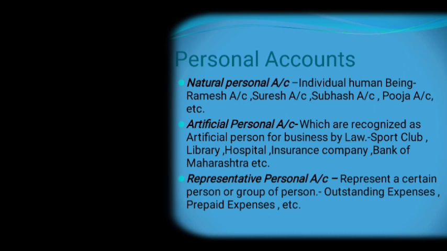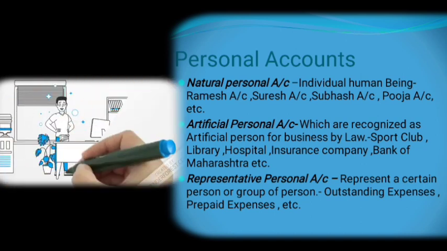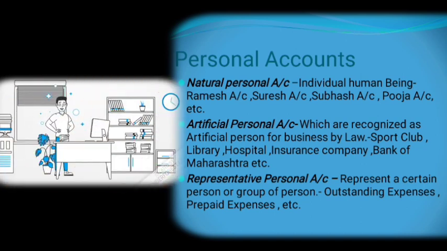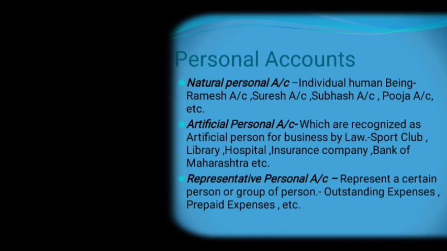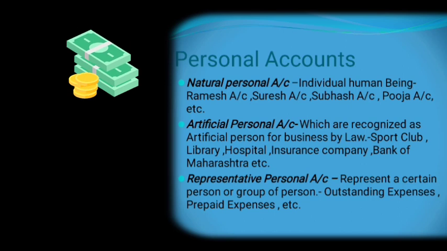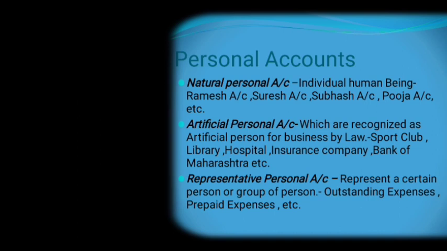An artificial person is recognized as a person for business by law, like a sports club, library, hospital, insurance company, Bank of Maharashtra, etc. Entities which can enter into a transaction by their name are called artificial persons. For example, when you are opening a bank account in Bank of Maharashtra, that time Bank of Maharashtra is treated as an artificial person.